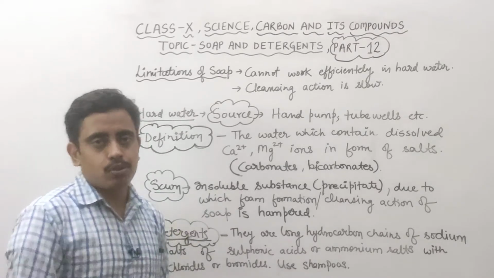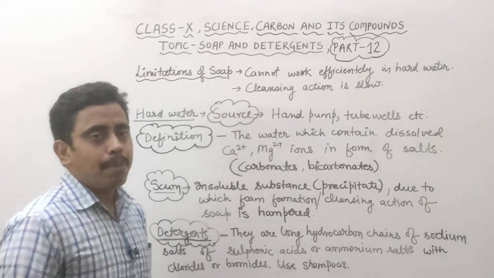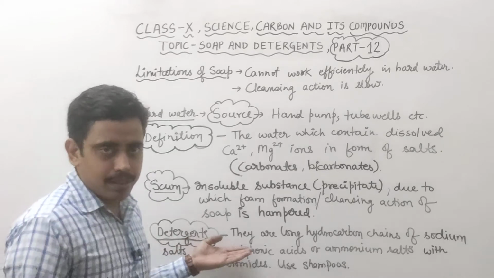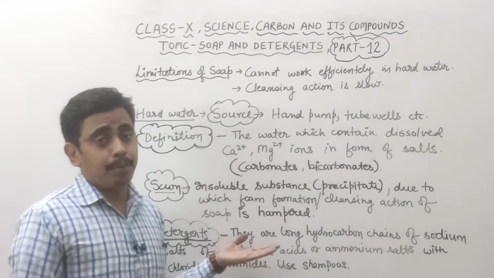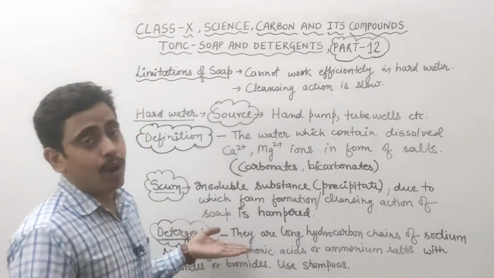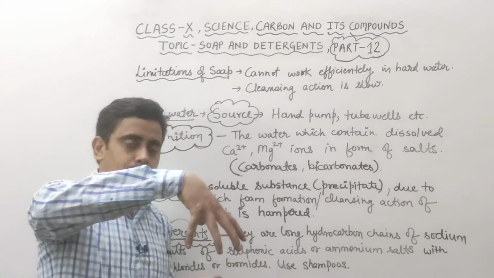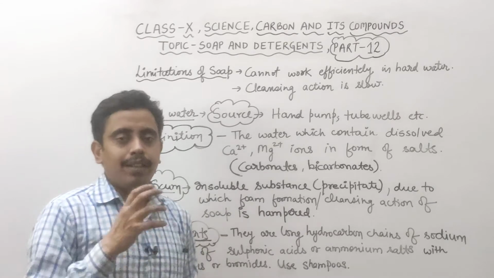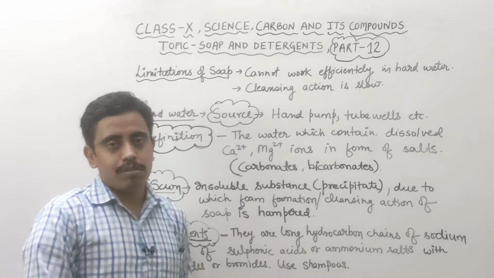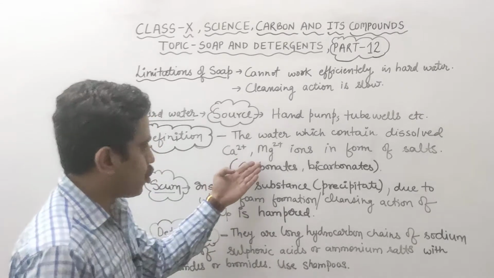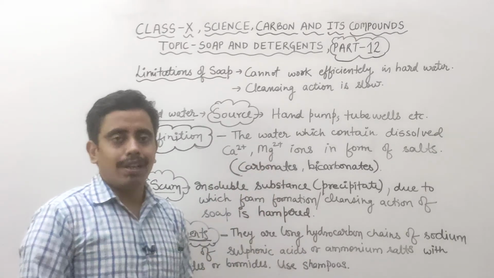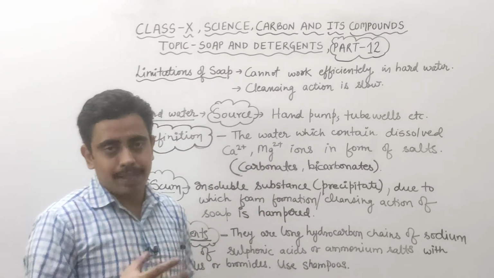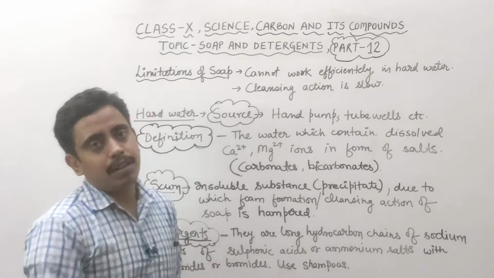Now the question arises, how are these limitations of soap overcome? These limitations of soap are overcome by using detergents. Detergents are other chemicals which have the advantage over soap that they can be used easily and effectively in the presence of hard water also, because calcium and magnesium ions do not react properly and do not displace the ions present in the detergents.